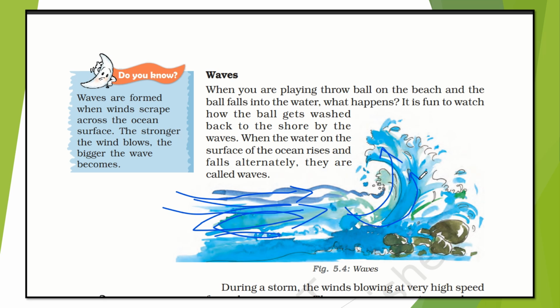When you are playing and throw a ball on the beach and the ball falls into the water, what will happen? That ball will come back to you by the water only. It is fun to watch how the ball gets washed back to the shore by the waves. When the water on the surface of the ocean rises and falls alternately, they are called waves.